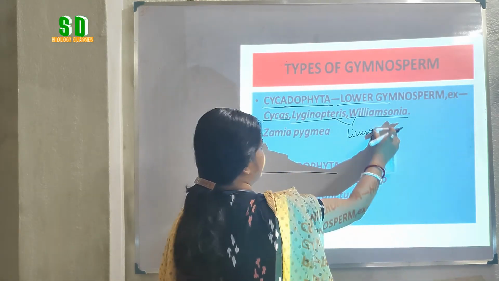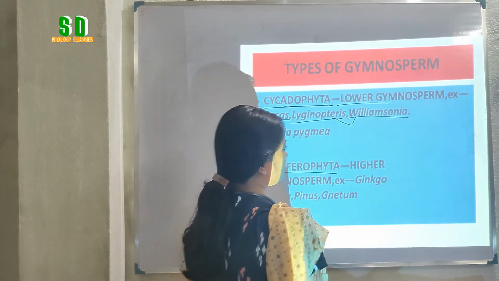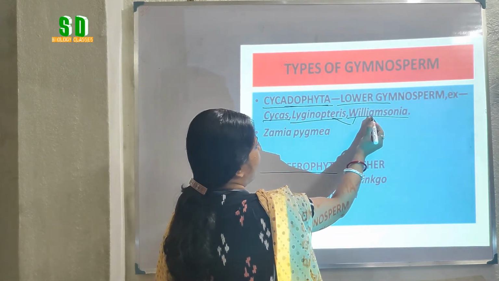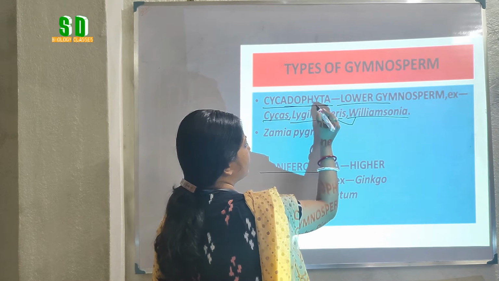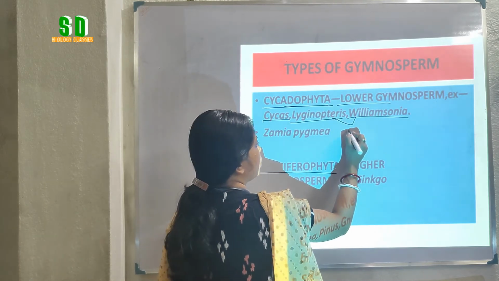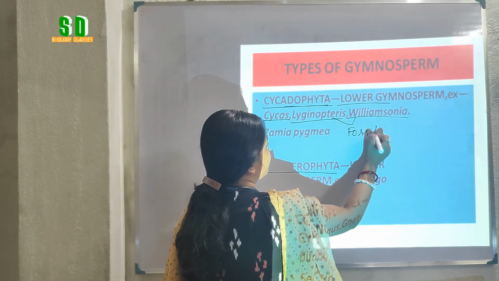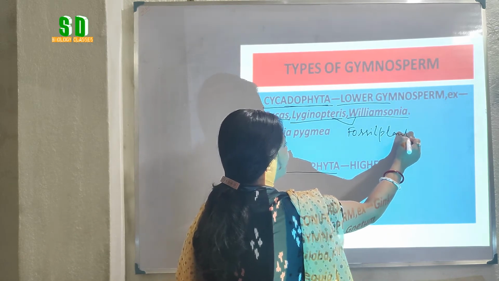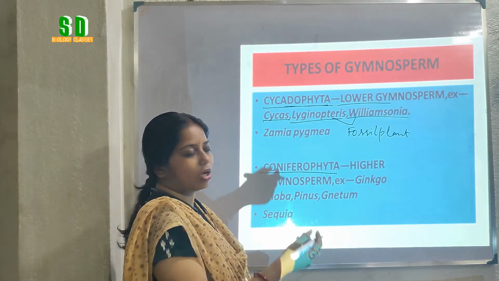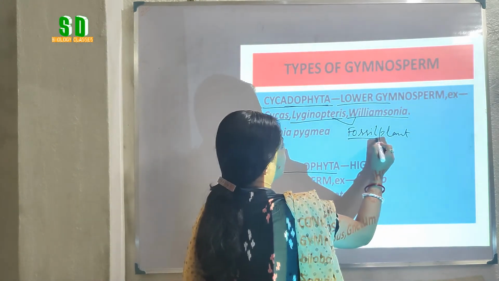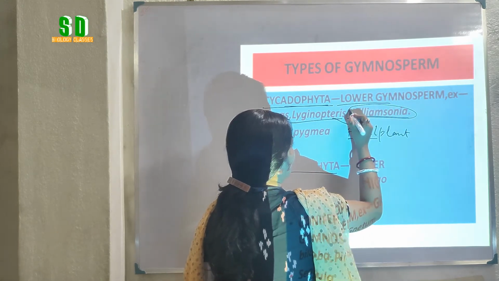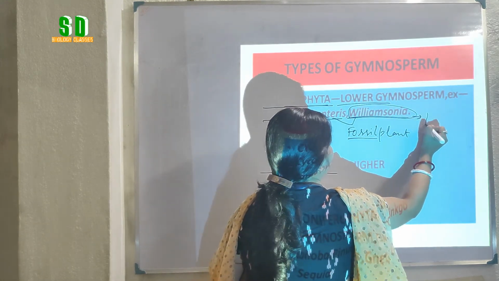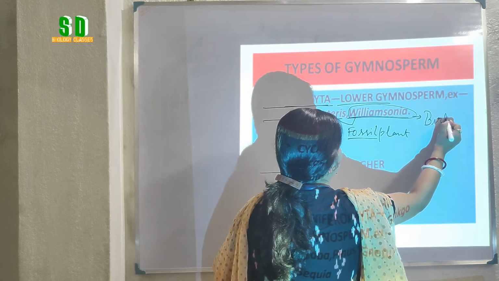Fossil plants. Lyginopteris and Williamsonia, these two are examples of Cycadophyta. They are called fossil plants, that means their living members cannot be found now. The fossil of Williamsonia was discovered by Birbal Sahni.